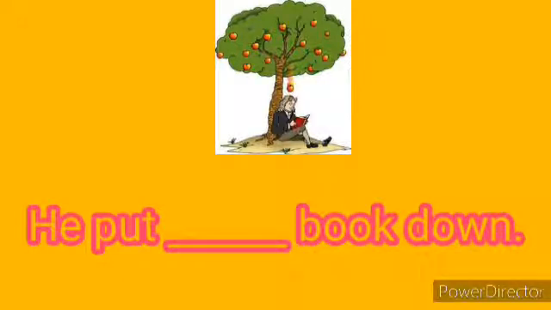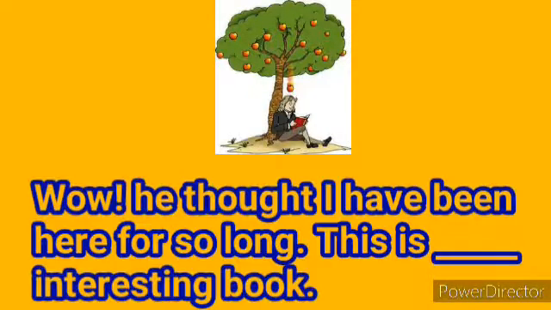He put dash book down. Here we will use the article the, because we are talking about the same particular book which he was reading under the tree. Wow, he thought, I have been here for so long. This is dash interesting book. Which article will you use over here? An, because the word interesting starts with a vowel sound.